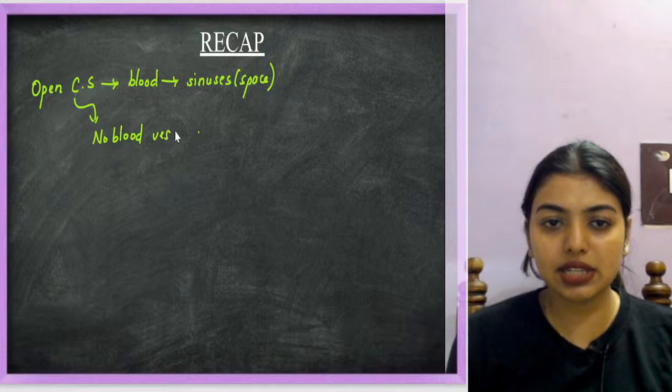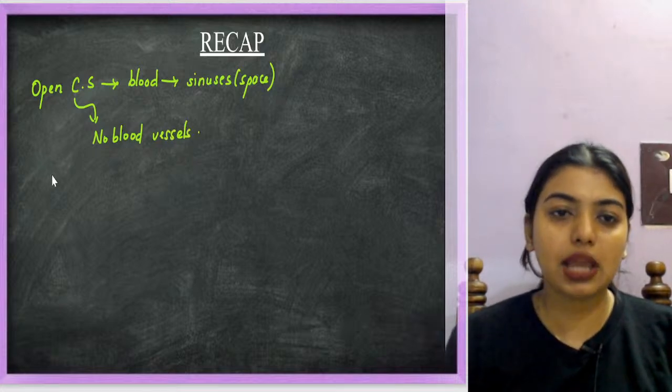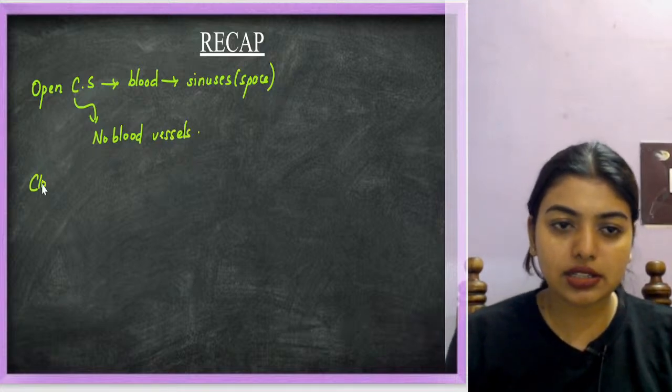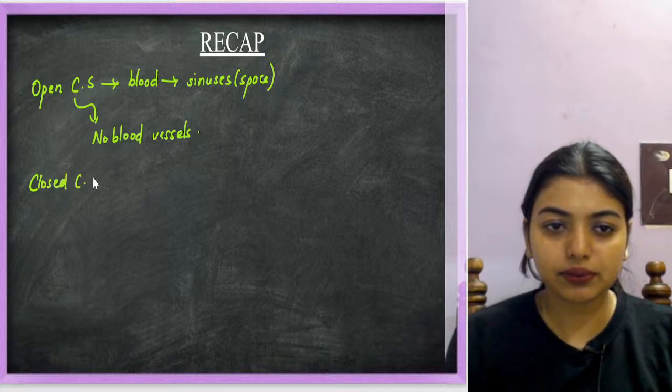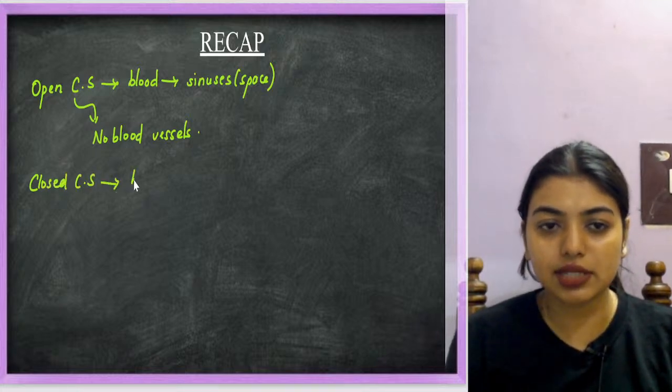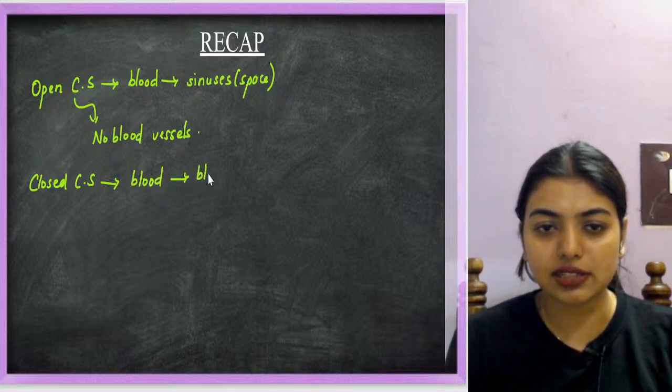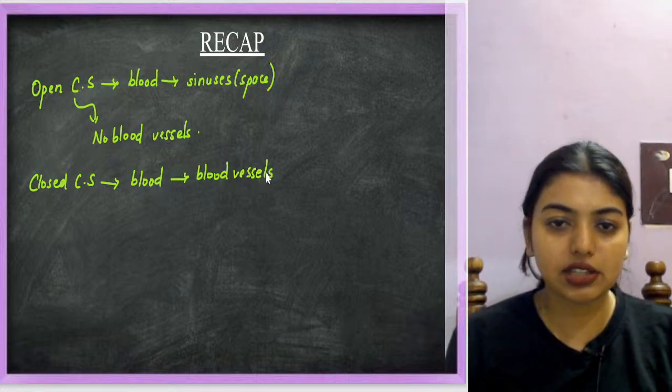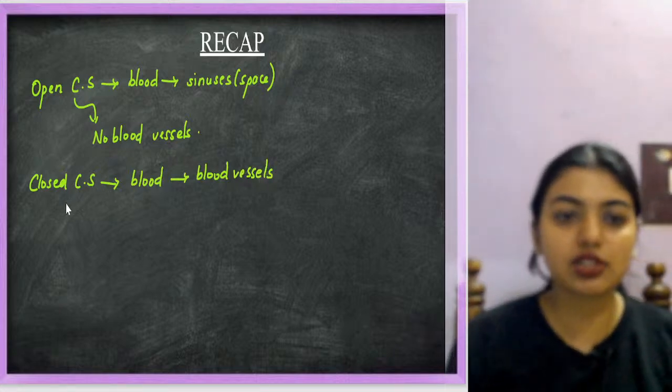Blood vessels means arteries, veins and capillaries. Then closed circulatory system means blood is going to flow inside blood vessels, and there are no spaces, everything is going properly.